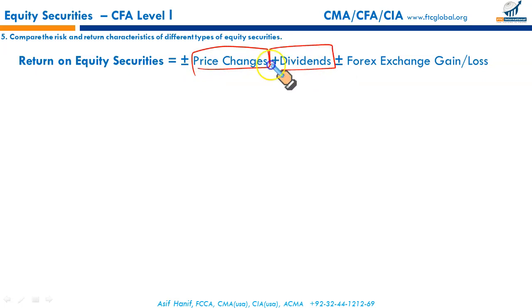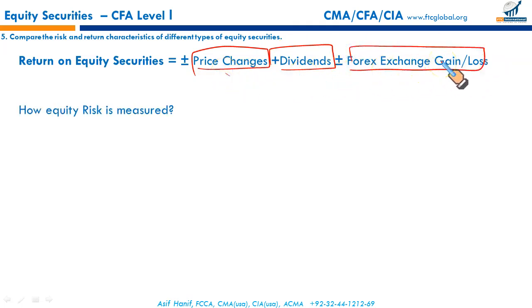You might receive a dividend from the company in whose securities you have invested, and there might be some foreign exchange gain and loss. So combined, these will give you the overall return on your investment.